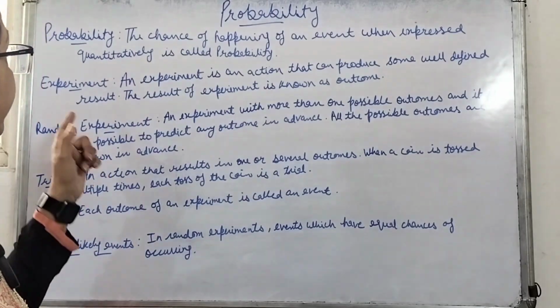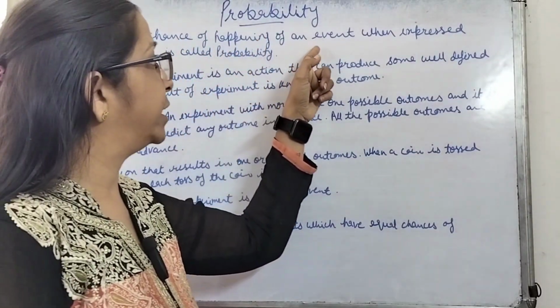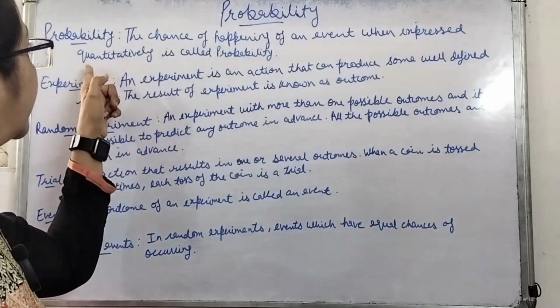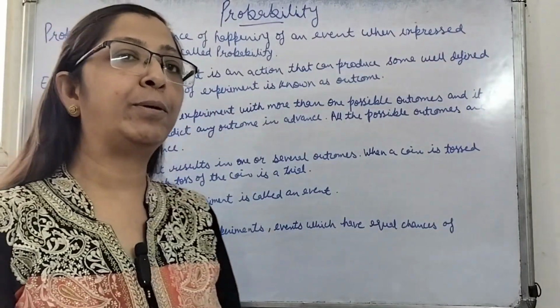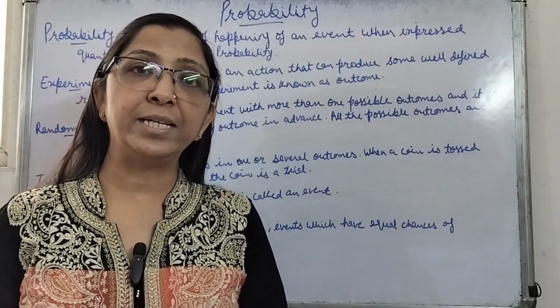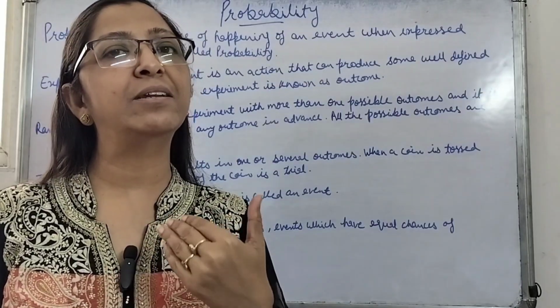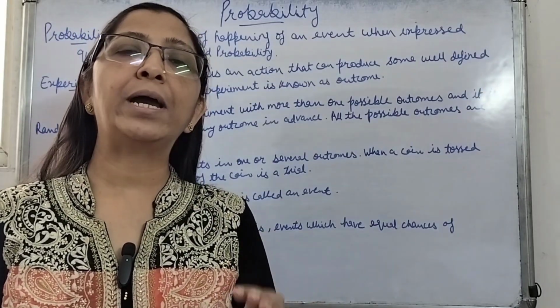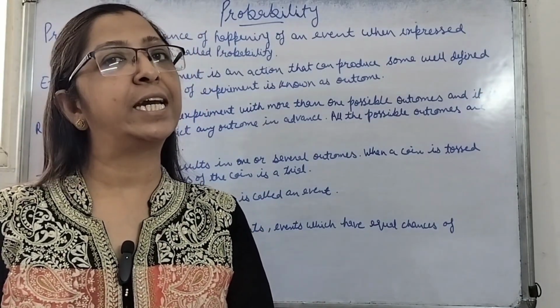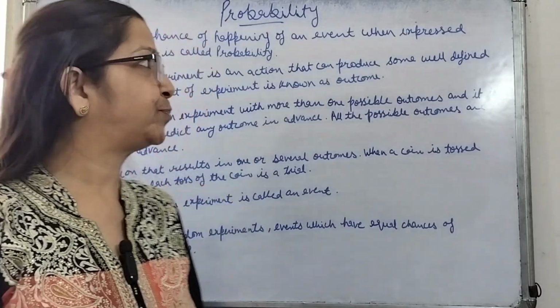So what is probability? The chance of happening of an event when expressed quantitatively is called probability. So when we can express what is going to happen quantitatively, that means in numbers we can represent what is the chance of happening of any event, we say it to be probability.